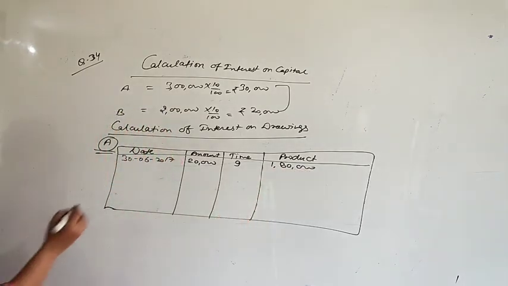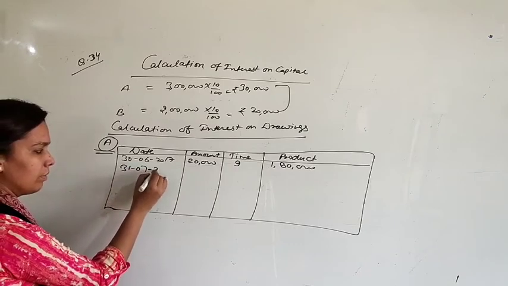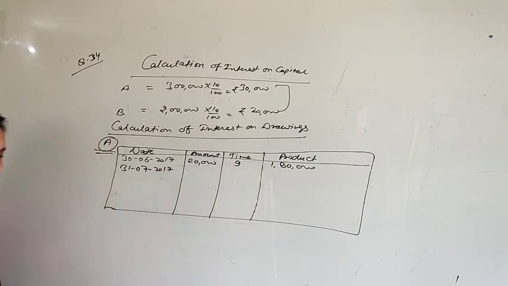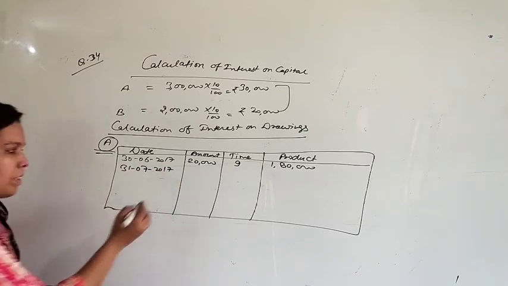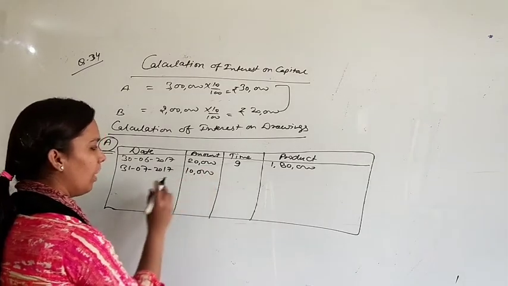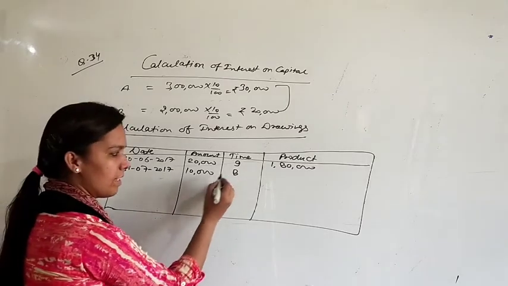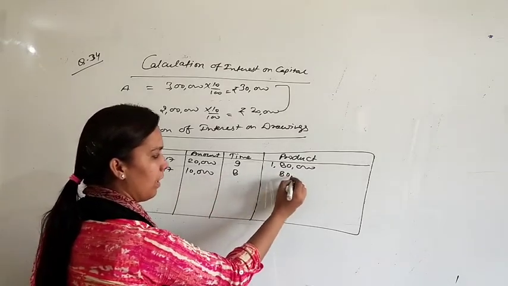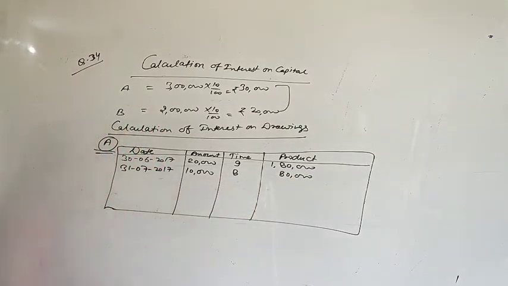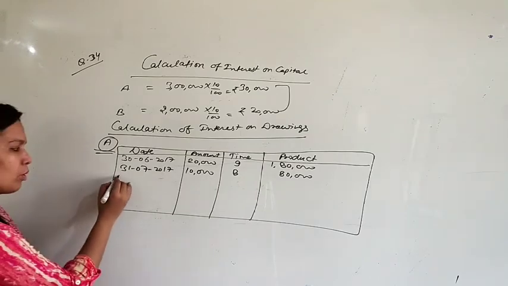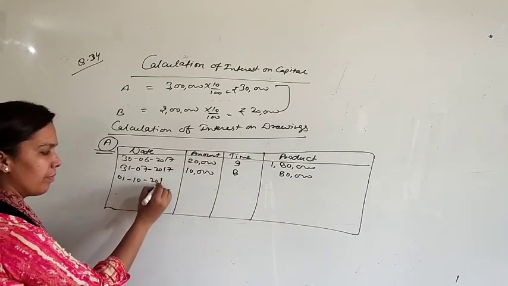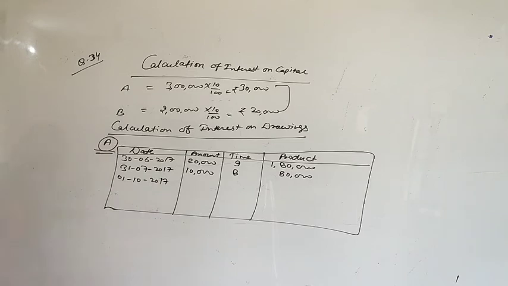Next one, 31st July 2017. Amount is 10,000 rupees. In this case, count from August to March, that is 8 months. Product will be 80,000. Next one, 1st October 2017. Amount is rupees 10,000.